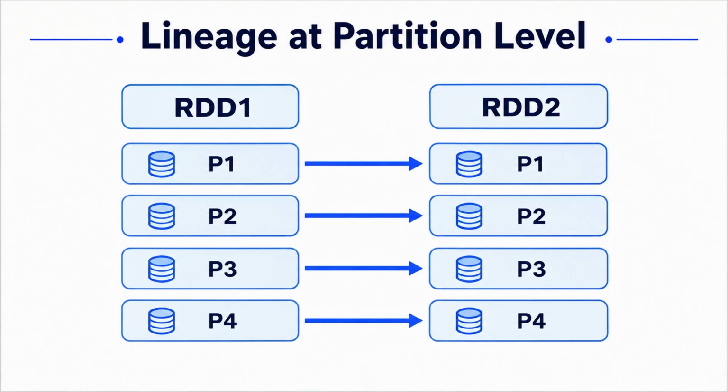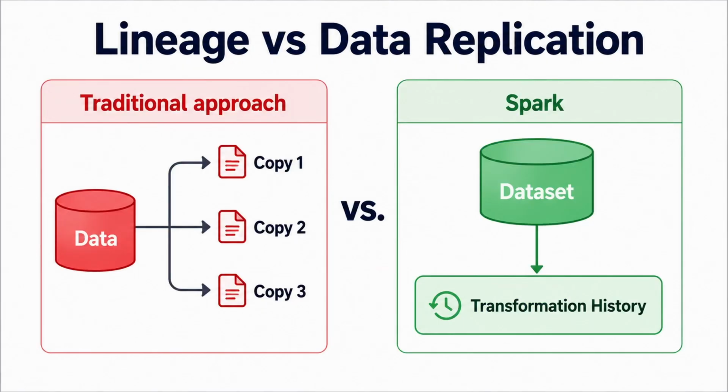Spark can identify the particular partition that needs to be recreated and trace its history back to the required parent data. Now, you might ask, why not simply keep copies of all the data instead of remembering how to recreate it? One way to protect data in a distributed system is replication. For example, keeping 3 copies of the same data. That helps with reliability, but there's a cost. Multiple copies require additional storage, memory, and network resources.